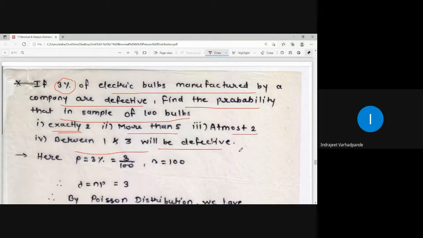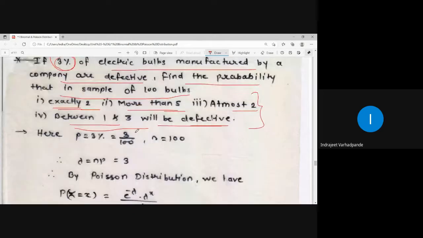Getting a bulb defective is a negative part, but for our problem or for our determination, it is the probability of a success for us, because that is only asked. Exactly 2, more than 5, at most 2, between 1 and 3 will be defective. I am interested in calculating the quantities which give the answer for the defectiveness of the bulbs which are manufactured. So what is the probability of a success, that is, a bulb to be defective?